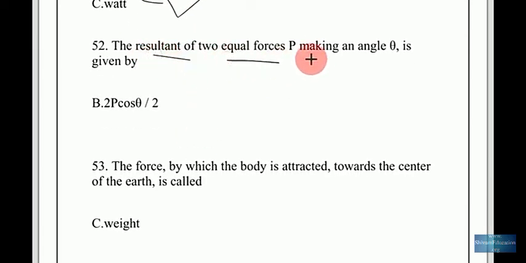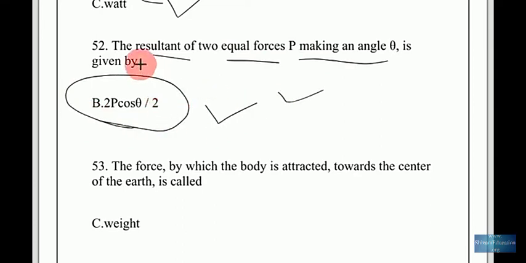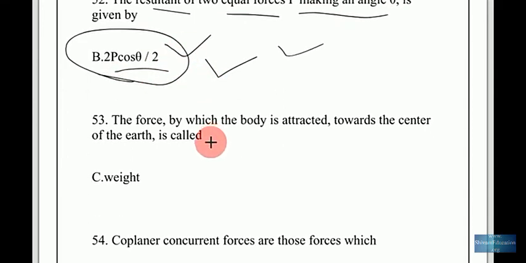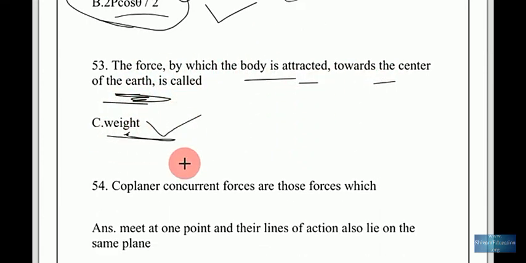The resultant of two equal forces P making an angle theta is given by 2P cos(theta/2). The force by which the body is attracted towards the center of the earth is called weight.